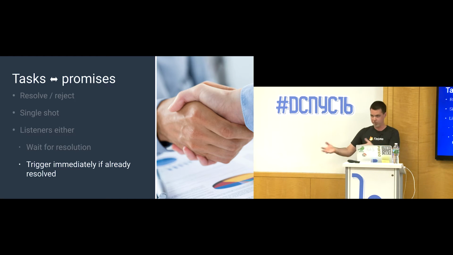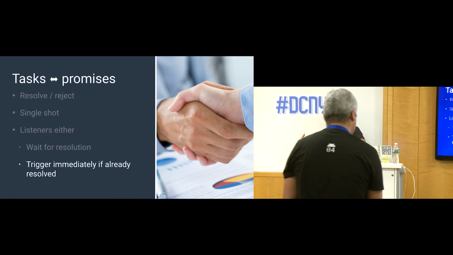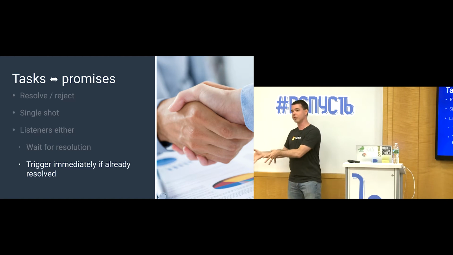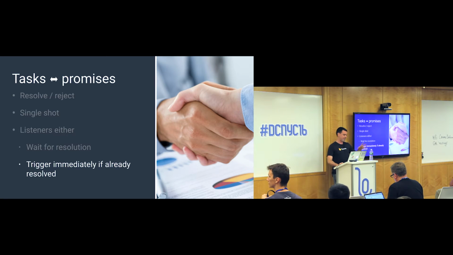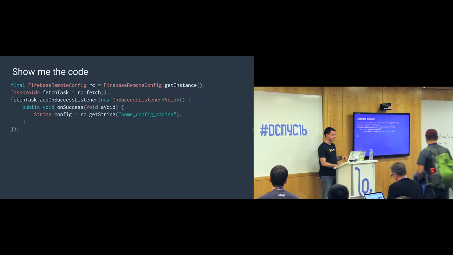So a task is basically a promise. It represents some amount of work, and it represents the results of that work, either some result type or some failure type. So that's a lot of words. Let's just look at some code.